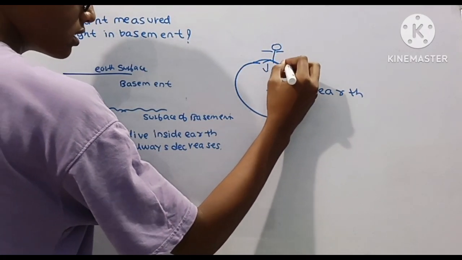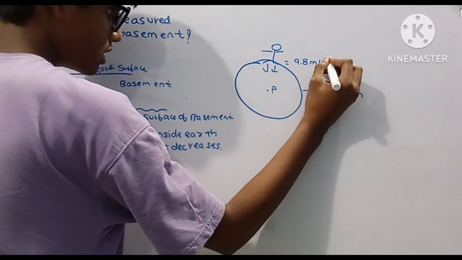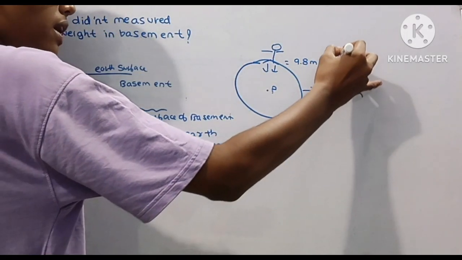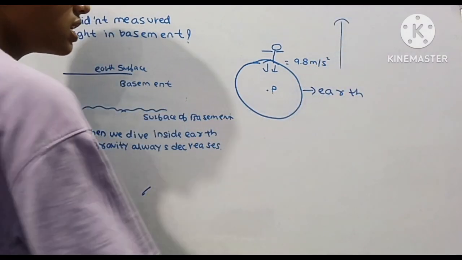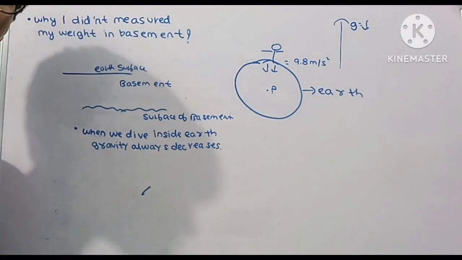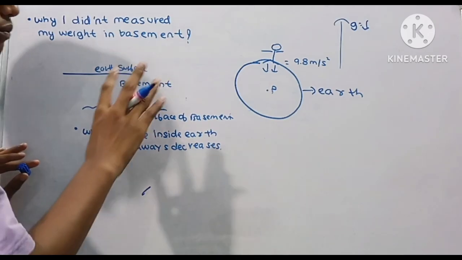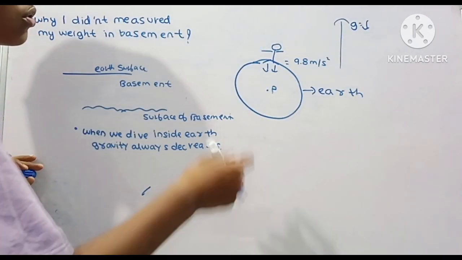If the man is standing on the earth, there is a gravitational force acting on him, and there is an acceleration due to gravity between his foot and the earth surface, which is 9.8 meters per second squared, or we can say 10 meters per second squared. This is called the acceleration due to gravity, which is not dependent on mass, right? It is constant on the surface.